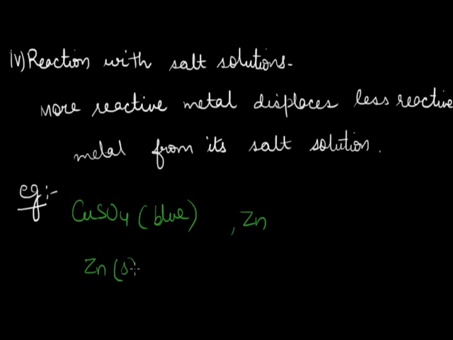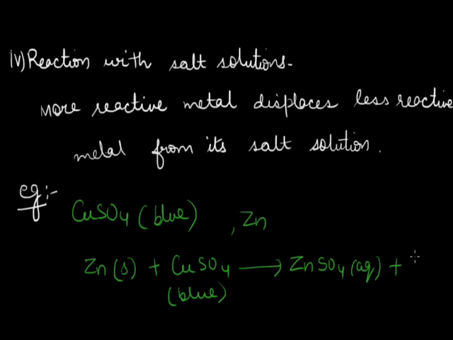We've taken a solid strip of zinc, we've put the strip in blue color solution of copper sulfate, zinc displaces copper and forms zinc sulfate, while copper metal gets deposited on the zinc strip. Here zinc displaces copper from its salt solution, and we can say that zinc is more reactive than copper.